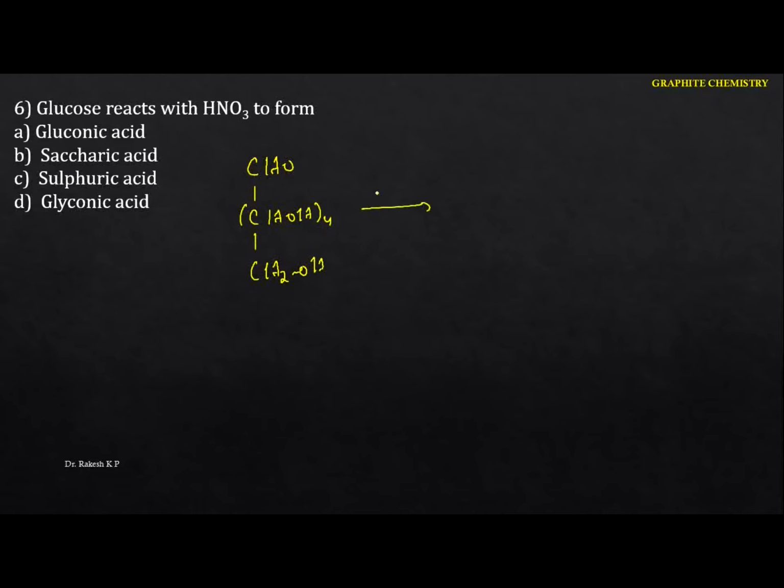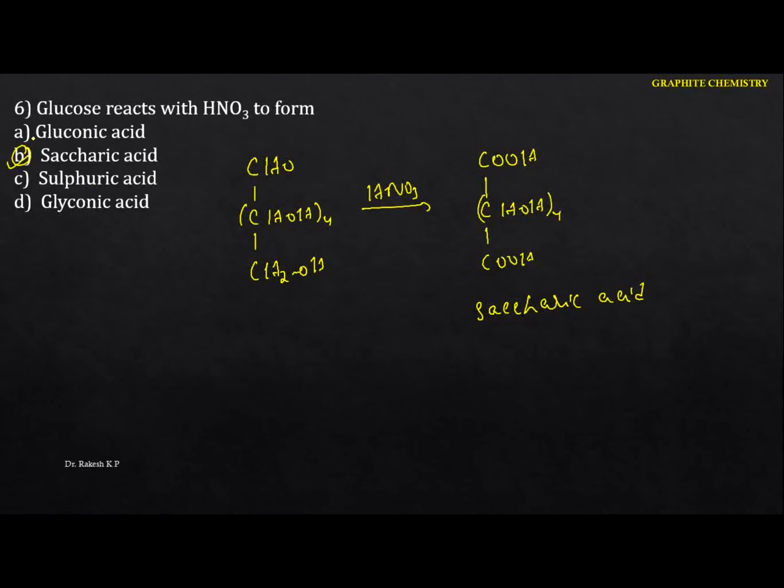So whenever it reacts with the nitric acid, we know that the nitric acid acts as a strong oxidizing agent which oxidizes the aldehyde, and also the terminal primary alcohol to form this one. This is nothing but the saccharic acid, which is also called the glucaric acid. In this case the option is B.